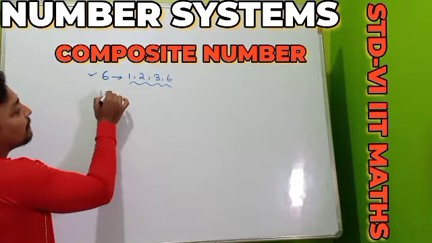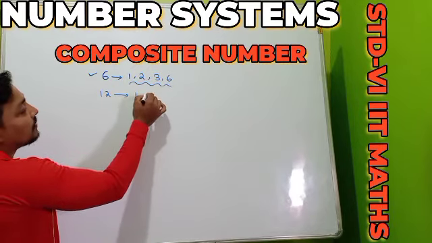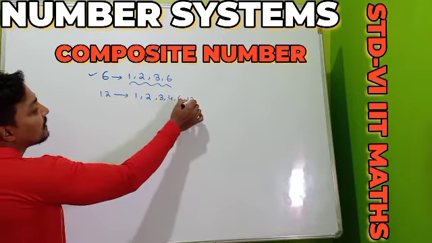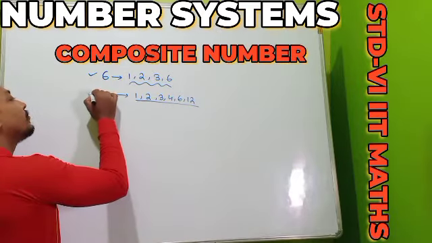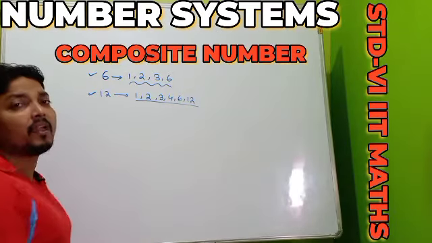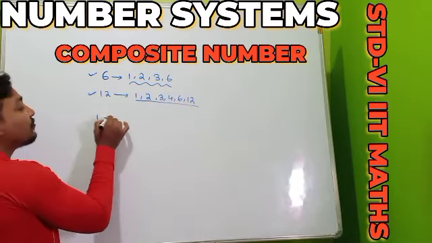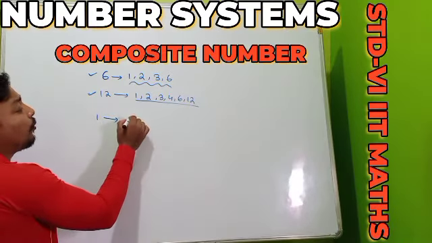Here it is 12 I am showing. So 12, here the factors are 1, 2, 3, 4, 6, 12. So it means 12 has 6 factors, so the number 12 must be a composite number. Another thing to remember, 1 is one of the numbers who has only one factor.